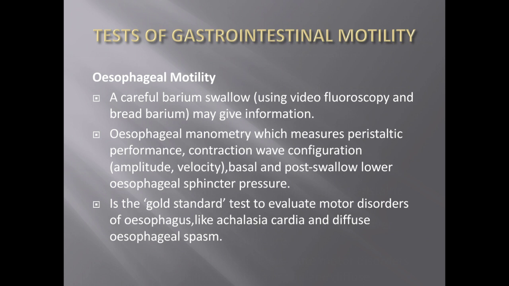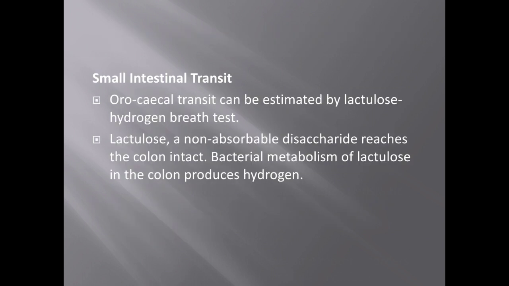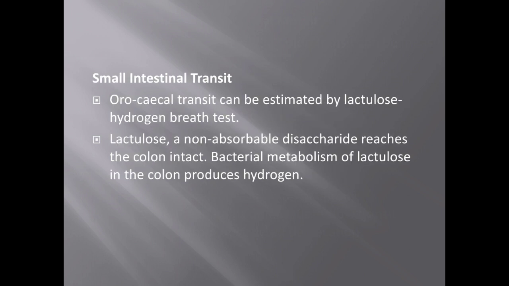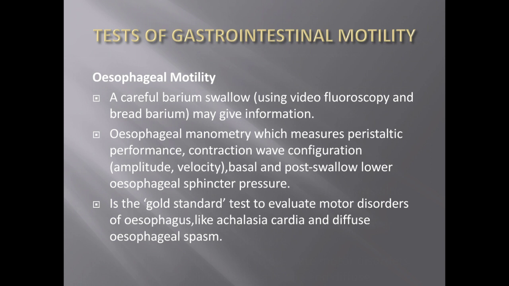So, the other subheading in investigation is the tests for gastrointestinal motility. One is the esophageal motility, one is the small intestinal transit, and one more is the colonic transit. This is kind of a gold standard test to know the esophageal motility in cases of achalasia cardia and diffuse esophageal spasm.